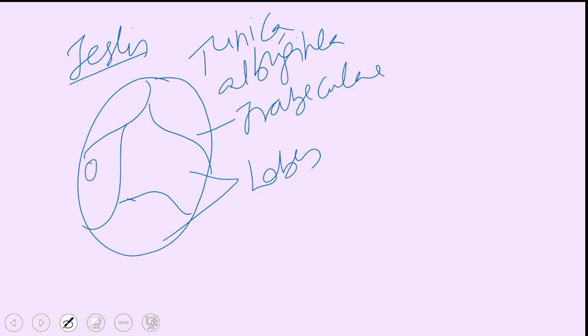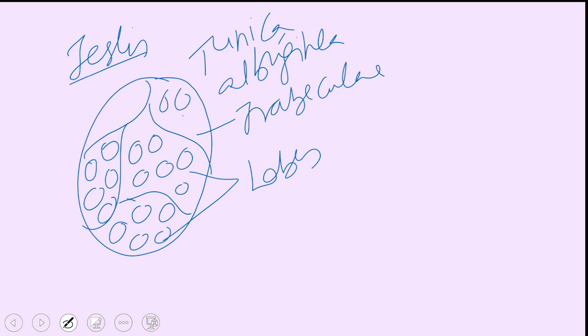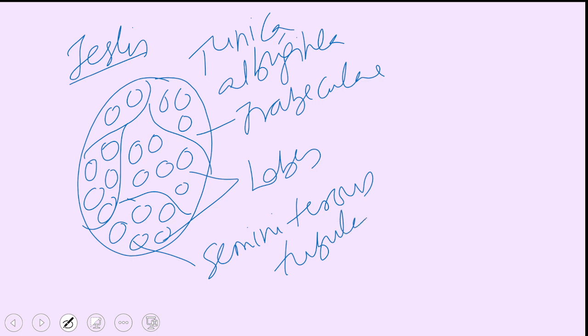Inside each lobe, we come across small tubes. Because they are small tubes, we can call them tubules. Because these tubules produce sperms, we call them seminiferous tubules. So it comprises a number of seminiferous tubules.